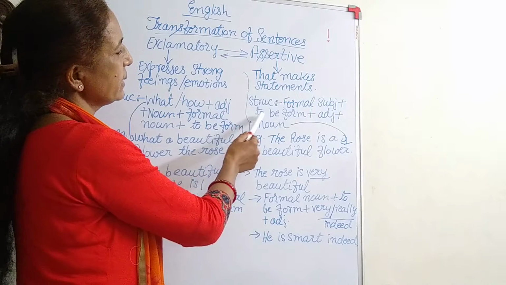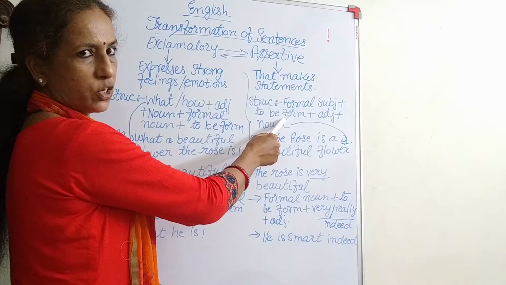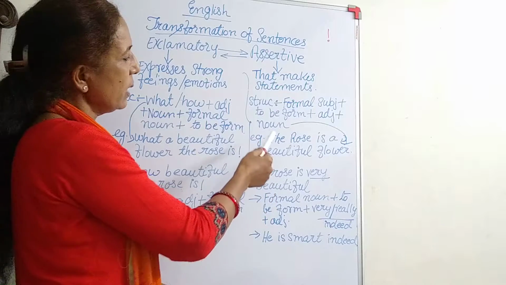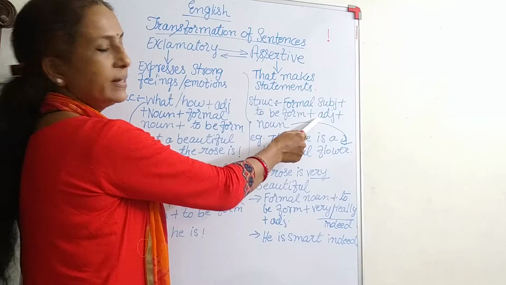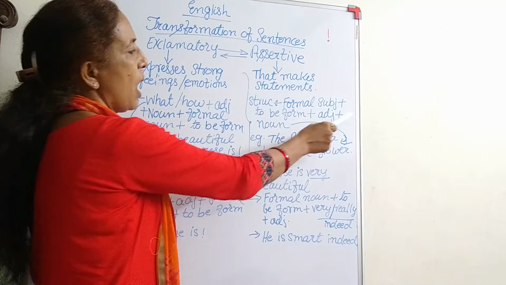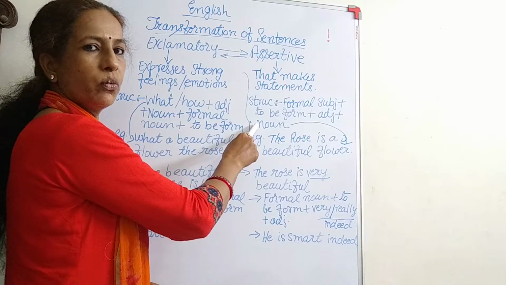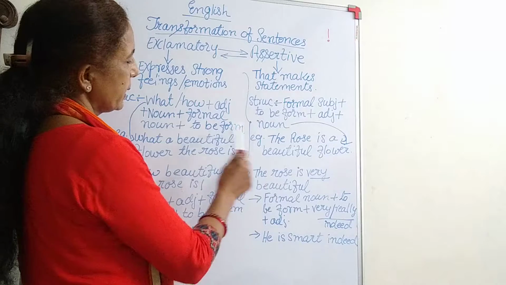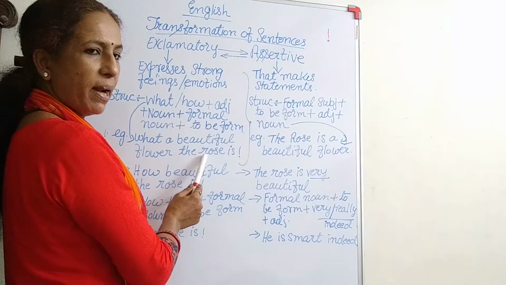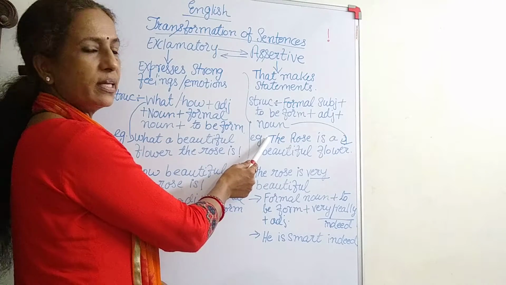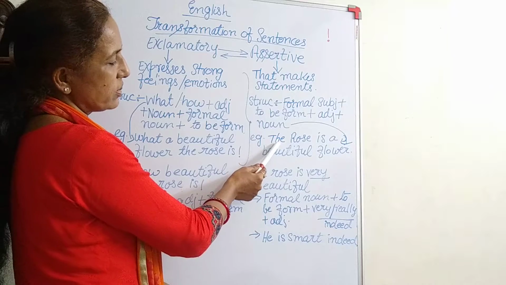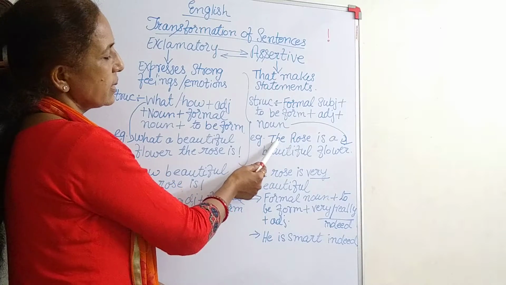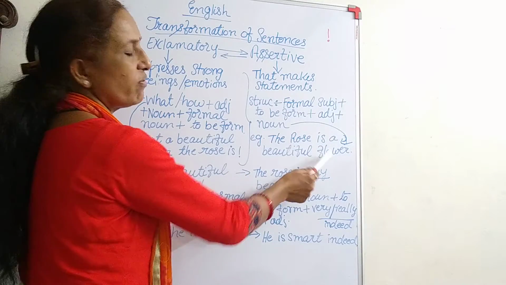And then the to be form, is, was, are or were, according to the noun, and the adjective we have to use plus the noun. Which noun? The common noun. So the same exclamatory sentence is changed into assertive: the rose is a beautiful flower.